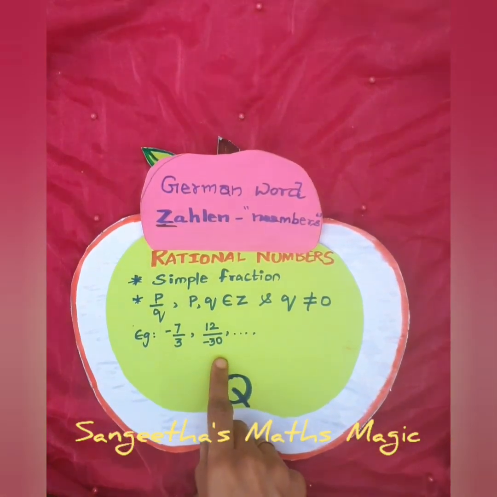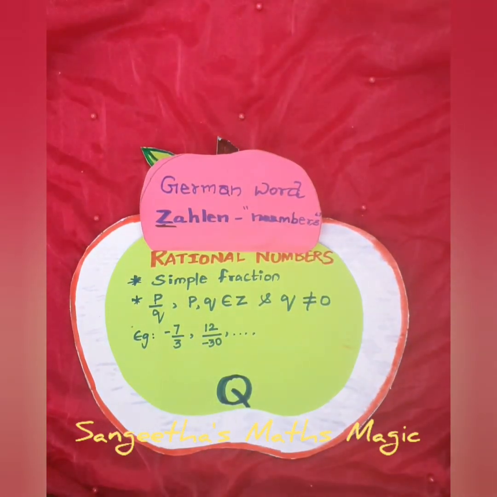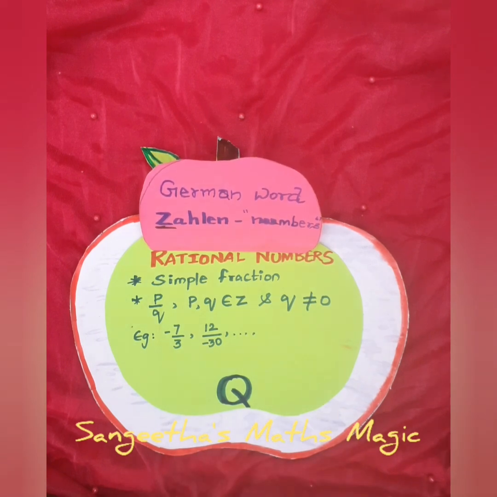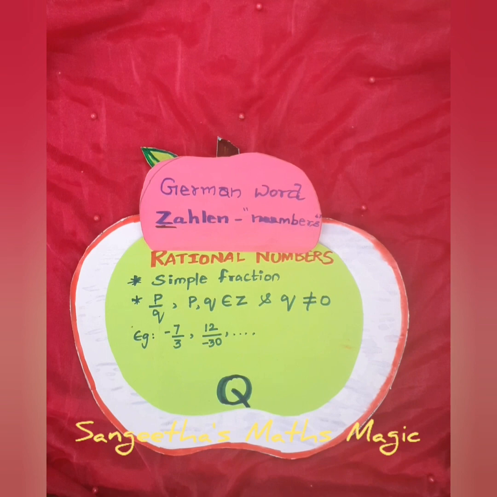So it defines what rational numbers are. It is a simple fraction. We all learned what a fraction is. We know a fraction is in the form of p by q. And p by q is actually a variable. We can substitute anything in the place of numerator and denominator. But what do you replace?